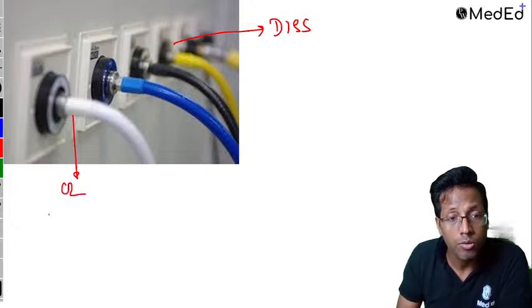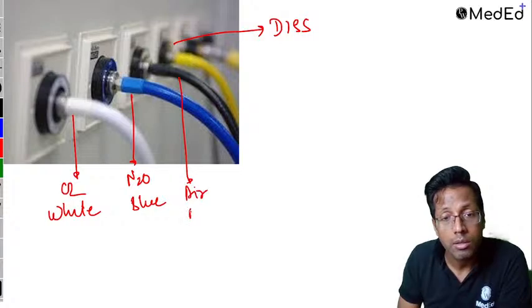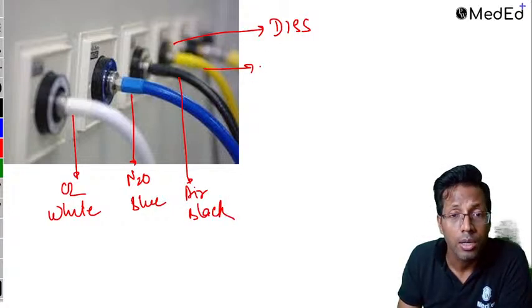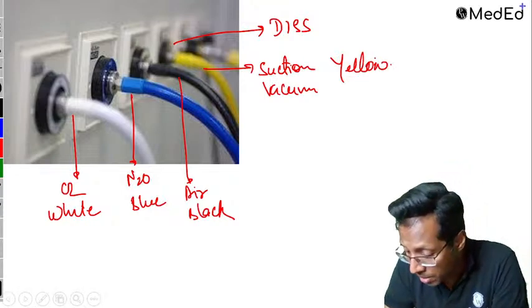This white in color is oxygen. Blue is nitrous oxide. This black which you see is air. And all of you worked in wards, you know, yellow color is for suctioning. So this is the suction which you get, or the vacuum which is there, right? Which is yellow in color. So this is about the pipelines.